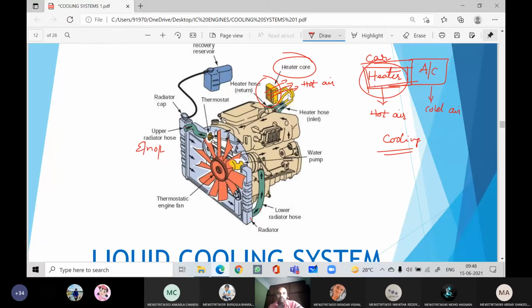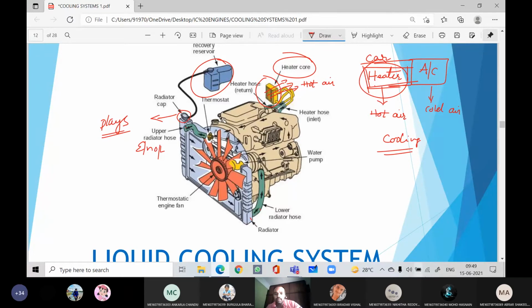Yes, sir. Right, now we will see in detail. This is the reservoir of the coolant, and this is the radiator cap. The radiator cap also plays a major role.